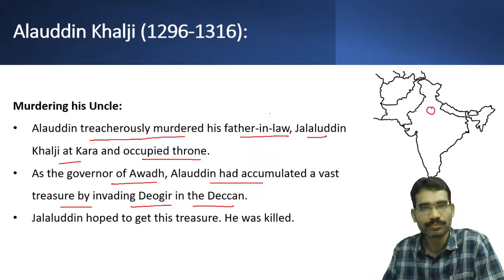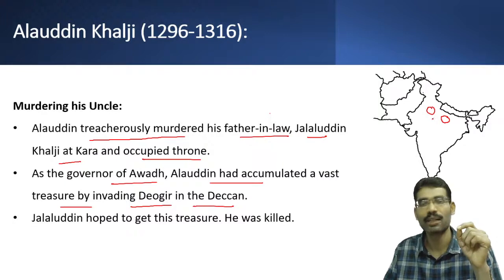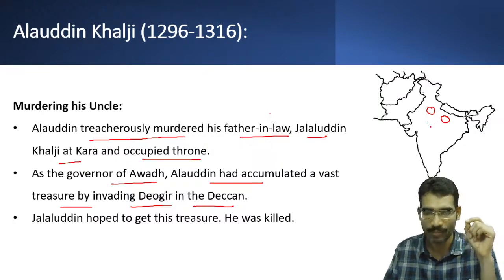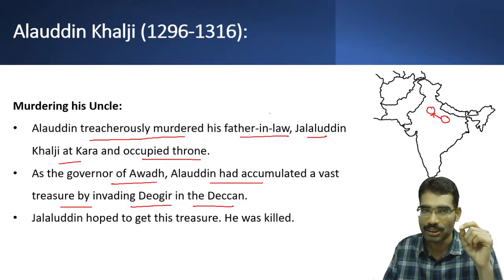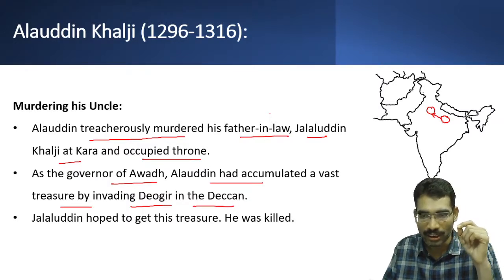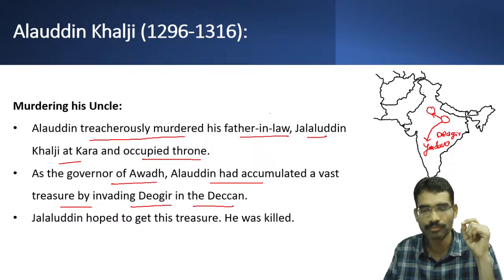Delhi Sultanate. Delhi was under Jalaluddin Khalji. Alauddin Khalji was made governor of Kara. Kara is located near present-day Allahabad. Without taking any permission from the Sultan, Alauddin Khalji personally invaded a neighboring kingdom, that is the Adava kingdom. The capital was Deoghar. He looted a lot of wealth.